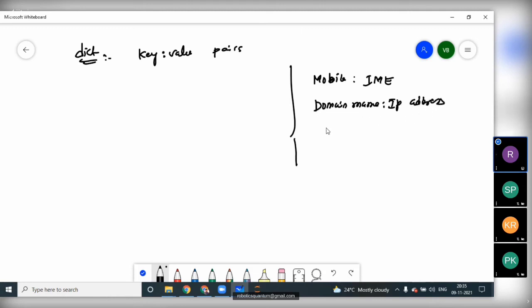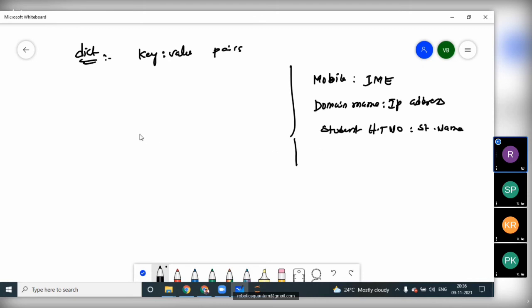Or a student hall ticket number with a student name, or a student hall ticket number with marks, or a subject with marks. All these are pairs.